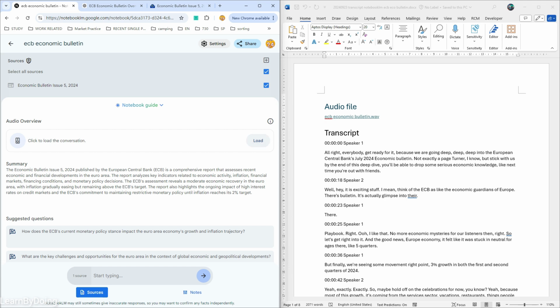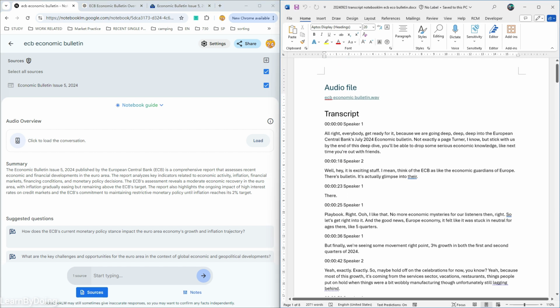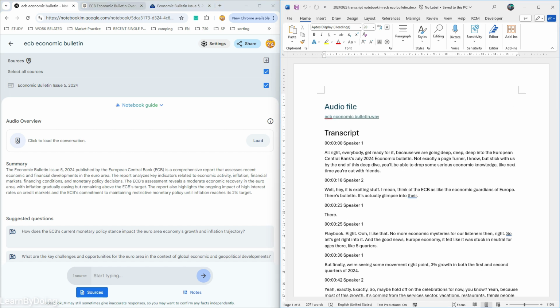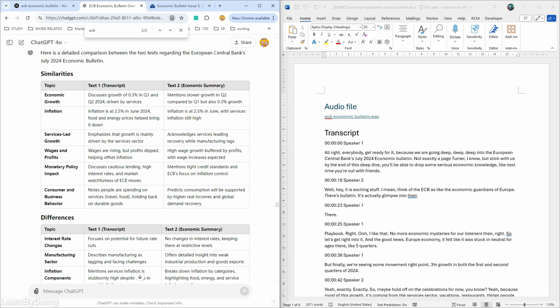So this would be a podcast style voice recording. Then I'm going to get the transcript like you see on the right hand side. Then I put it in ChatGPT to evaluate the whole recording. And eventually we are going to see the comparison between the two text blocks.